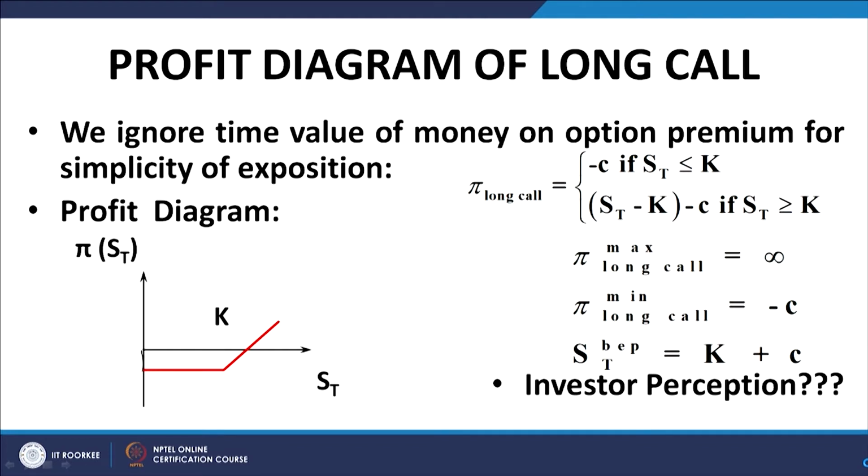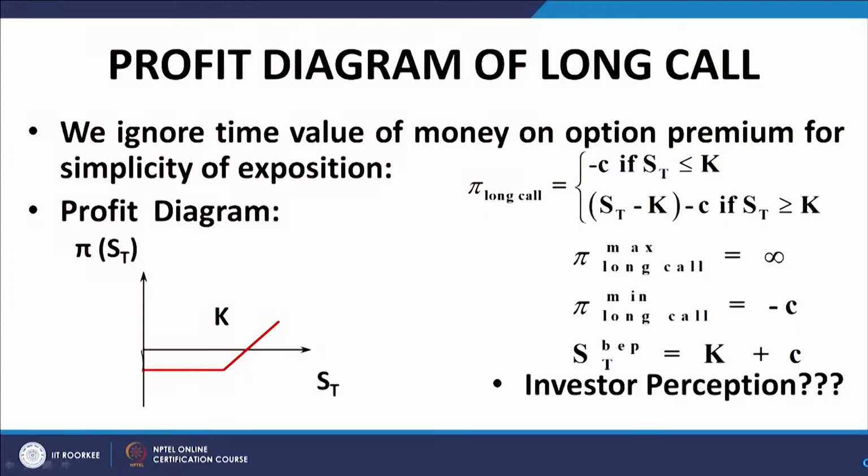Now, by analyzing the behavior of options and preparing an investment strategy, investors usually use a concept called a profit diagram. A profit diagram or a payoff diagram is the graphical depiction of the payoff from the option under various scenarios. You see, the stock price which forms the underlying asset is a random variable, so it can take any values from 0 to plus infinity, at least theoretically so.